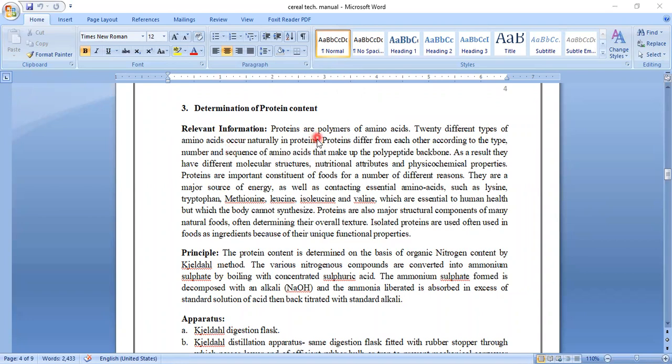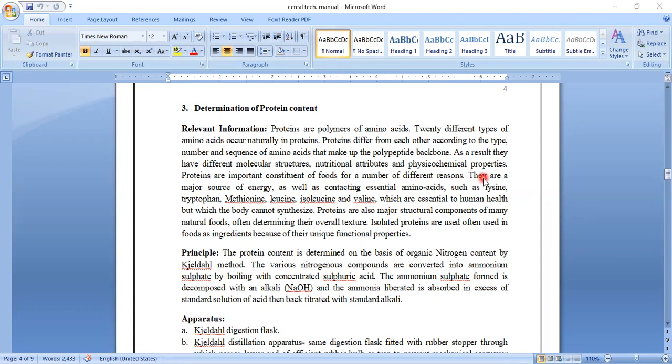What is protein? Proteins are polymers of amino acids, or you can say proteins are the building blocks of cells. They are manufactured from a number of amino acids. There are 20 different types of amino acids which occur naturally in proteins. Proteins differ from each other according to the type, number, and sequence of amino acids which make the polypeptide backbone. As a result, they have different molecular structures, nutritional attributes, and physicochemical properties.